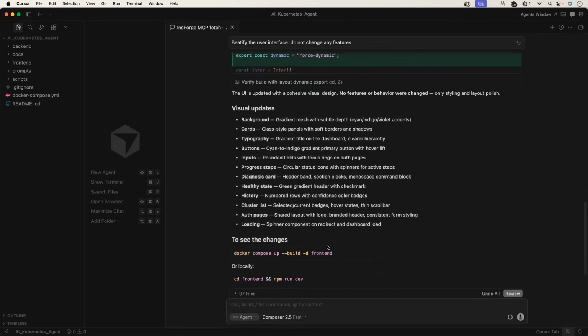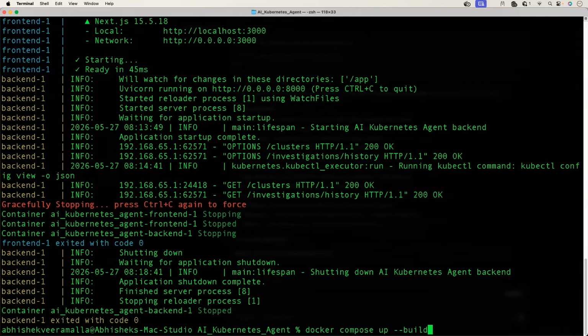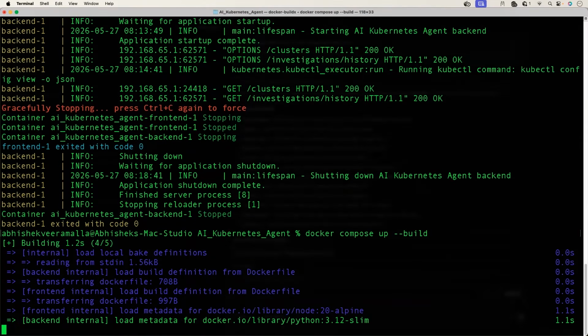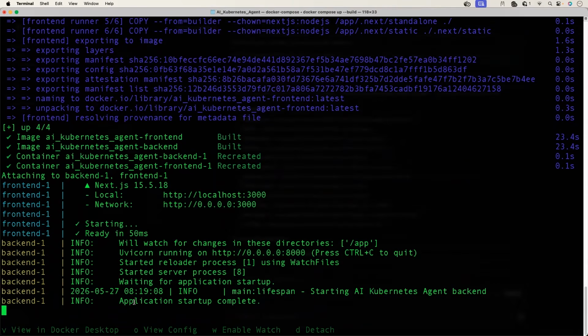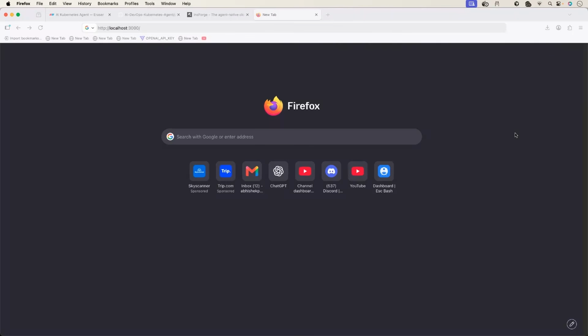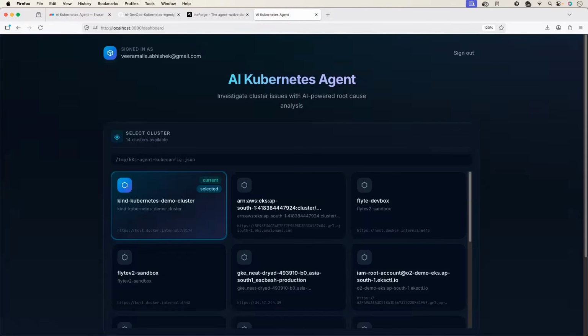Let's see by rebuilding the front end. This time we just have to rebuild the front end. So let me restart everything. It wouldn't take more than 30 seconds. Restart is complete. Application startup is also complete. Let's try again. So I'll try to access localhost 3000 one more time. This time I hope the user interface would be better as expected.